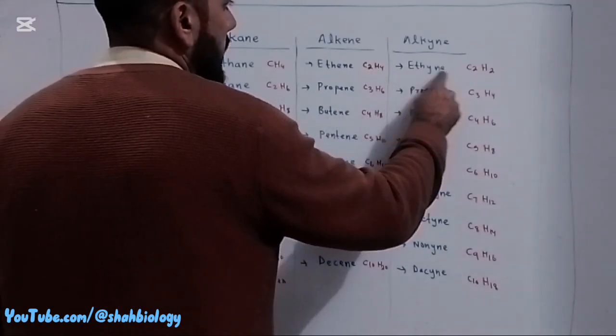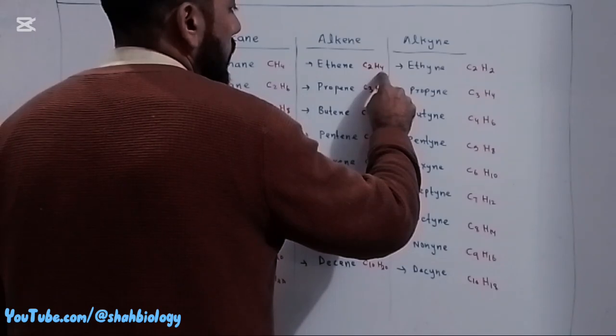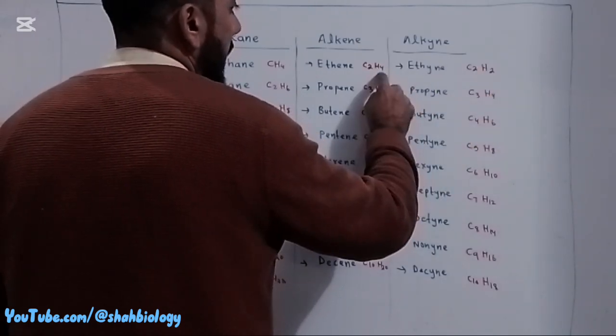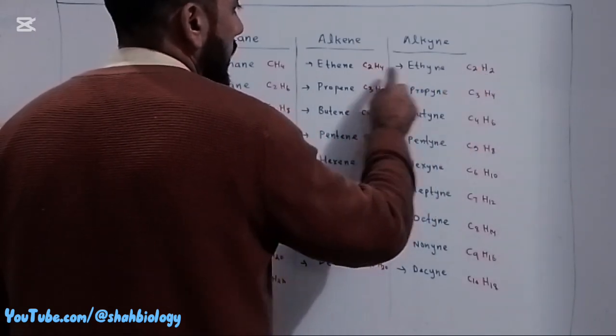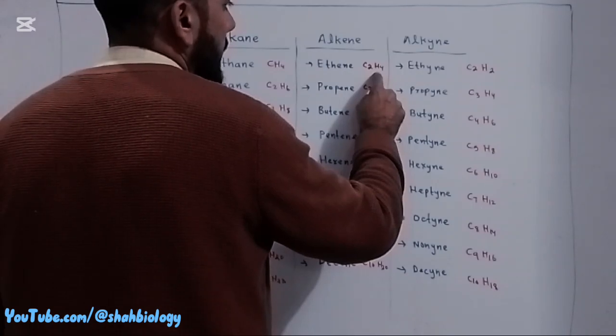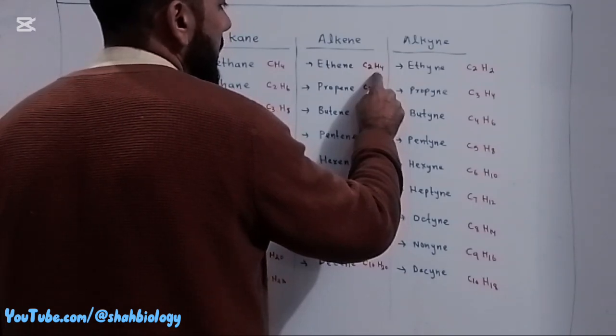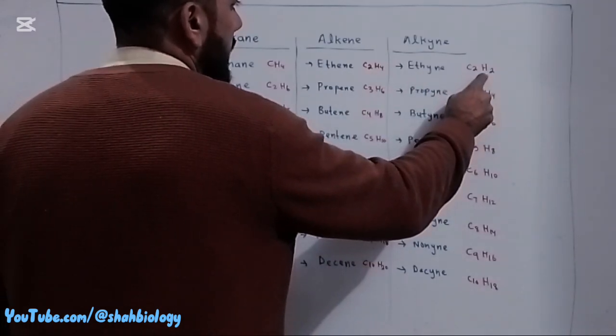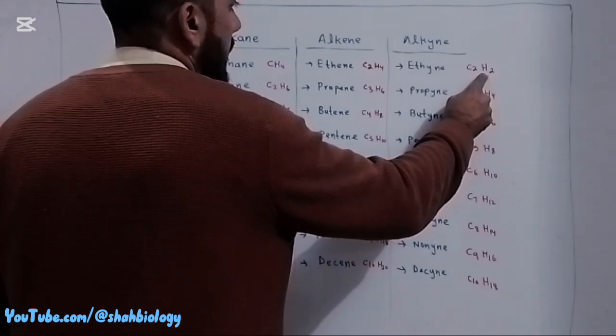But in ethyne, two atoms of hydrogen are absent. Look here, H4, four hydrogen atoms are present, while in ethyne two hydrogen atoms are present.